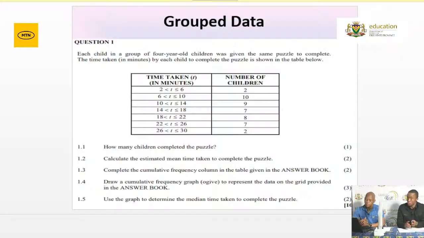Also, again, grade 12s, for those that are watching, a typical question that assesses the skill of interpreting grouped data. As you can see on your screen there, the first column will be your class interval. As I mentioned earlier, with grouped data, you'll be given the class interval, the frequency, and the cumulative frequency. It depends on the type of question that was asked in that particular case. But more often than not, you'll have the class interval and you'll also be given the frequency.